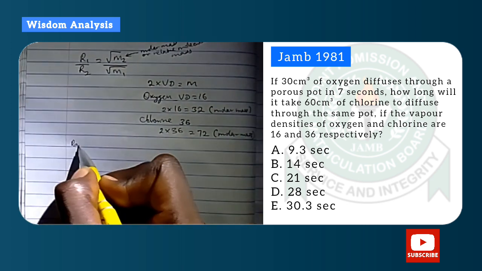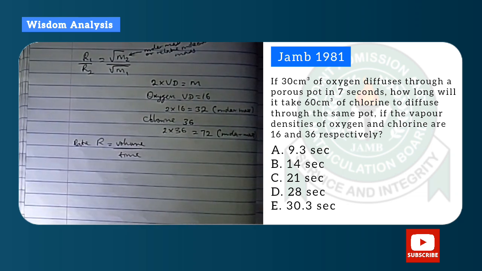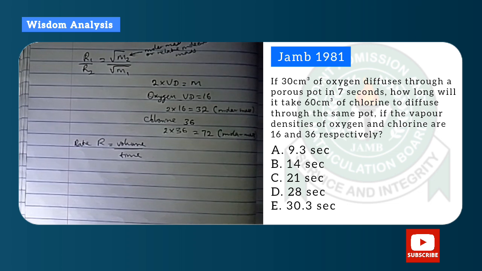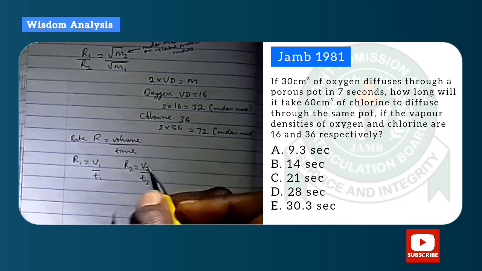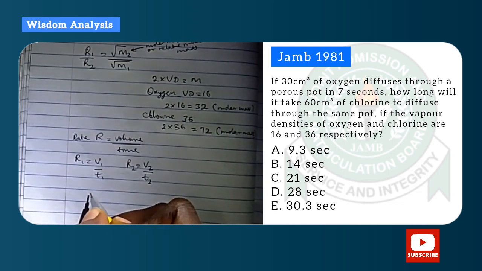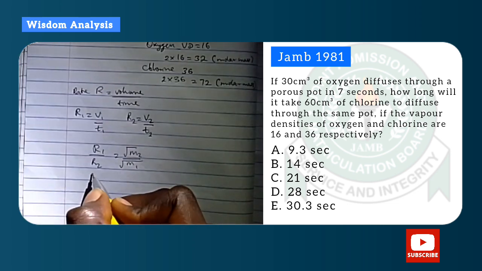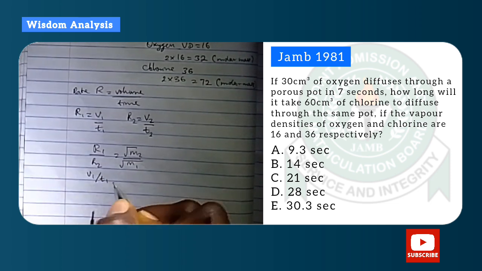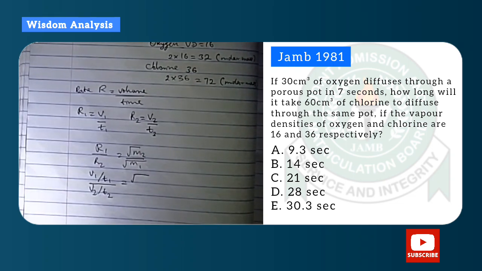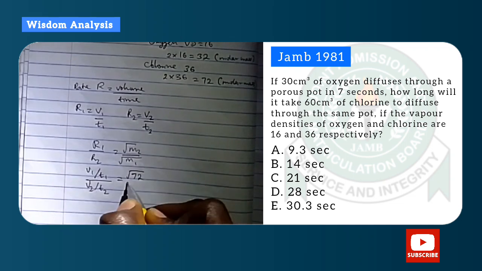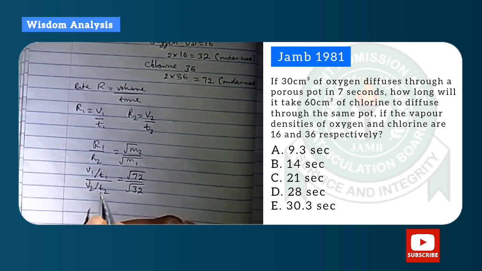So now you can fix that into the formula. So you know that rate is volume over time here. Now you can see that they gave us volume and they gave us time for one instance. So we have to replace volume over time into the equation. That is R1 will be equal to V1 over T1, R2 will be equal to V2 over T2. So now let's see how we can replace this into this equation. So now I replace R1 with V1 over T1 and R2 with V2 over T2. We know that M2 is chlorine, that is the second compound they mentioned. So that's why chlorine is 72 and oxygen is 32.